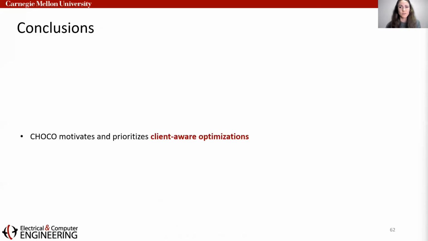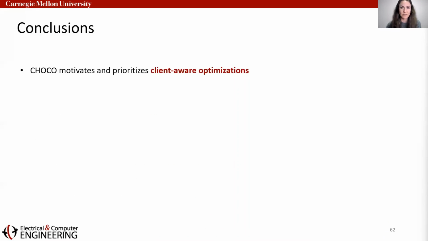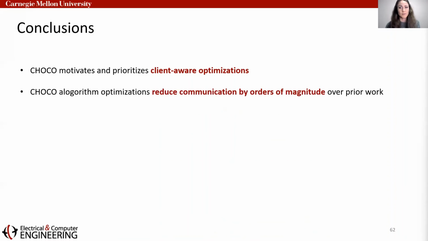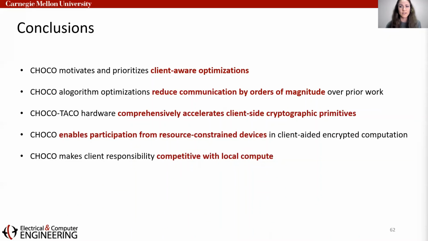In conclusion, this work motivates and prioritizes client-aware optimizations. Our optimized algorithms reduce communication by orders of magnitude over prior work. Together with our complete hardware acceleration, we show that this enables participation from resource-constrained devices in client-aided encrypted computing for the first time. Finally, we demonstrate the diversity of these benefits for several different encrypted applications beyond just machine learning.